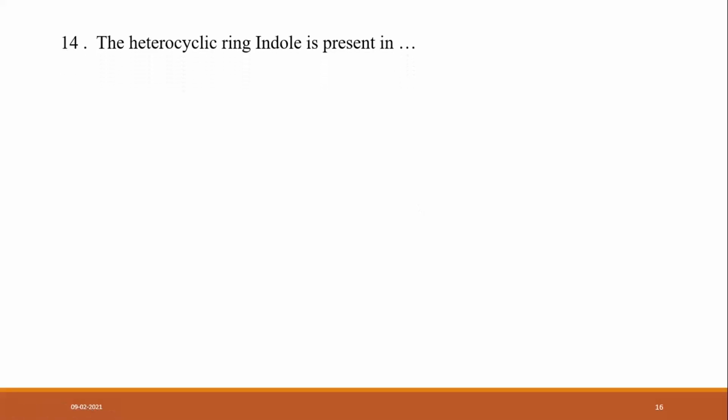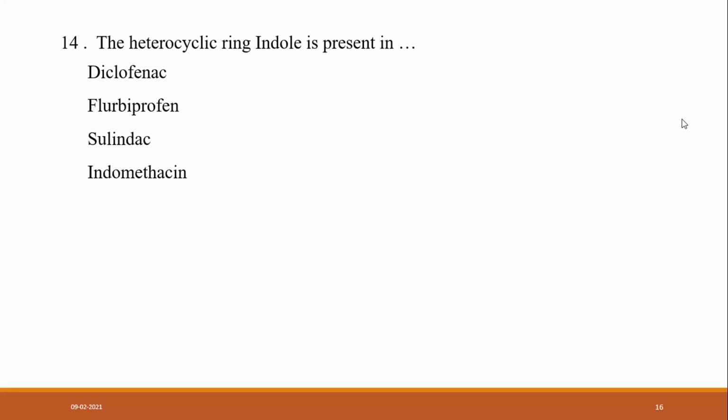Another question: the heterocyclic ring indole is present in diclofenac, flurbiprofen, sulindac and indomethacin. Yes, D is the answer, indomethacin, because indomethacin is a non-steroidal anti-inflammatory agent which contains indole.